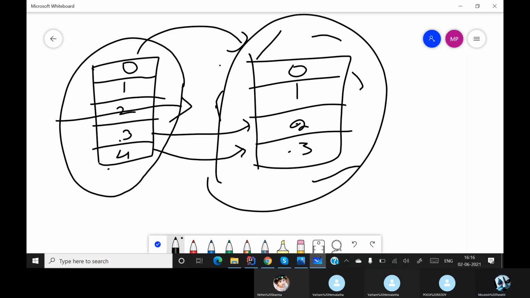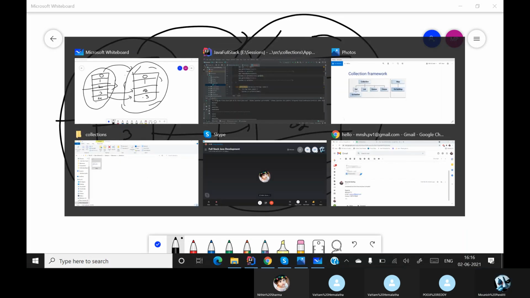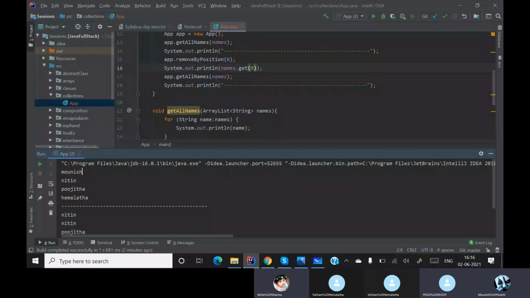Understood? Yes, sir. Okay. Now we removed by index. I hope you understood how we are removing by index.